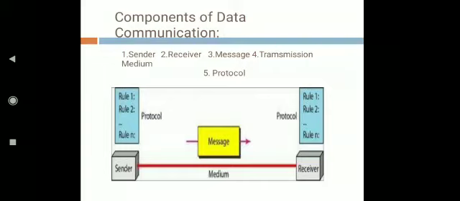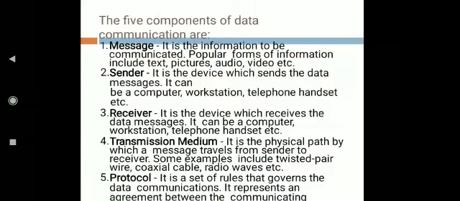Protocol is a set of rules which govern data communication. The connection of two devices takes place via the communication medium, but the actual communication between them takes place with the help of the protocol. So this is about the various components of data communication.